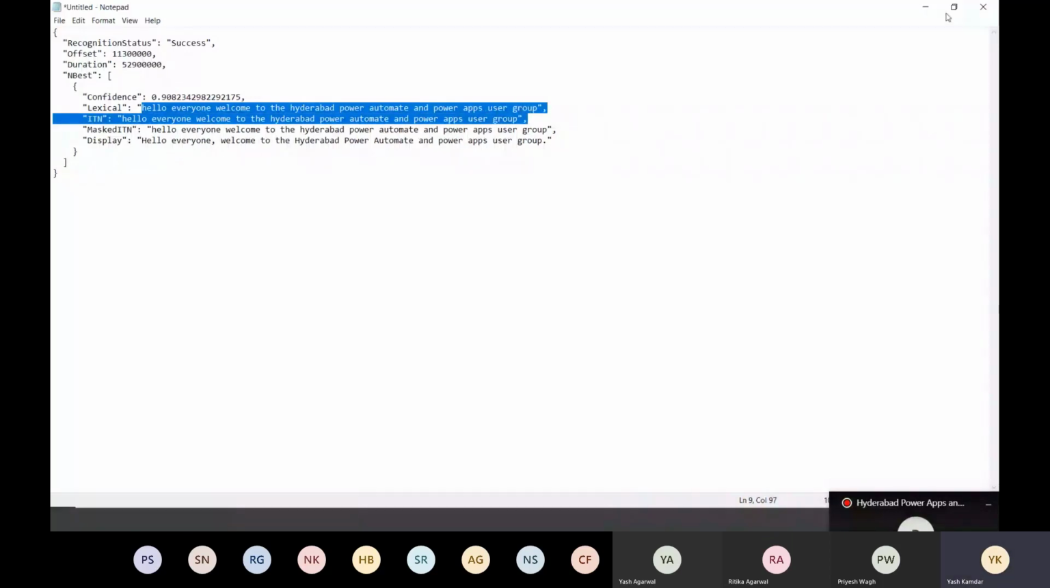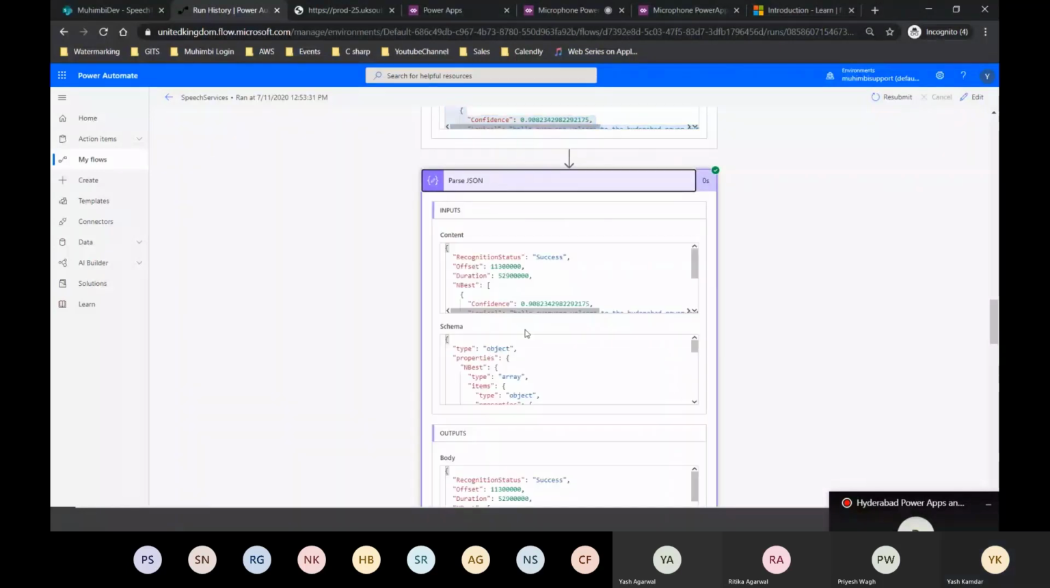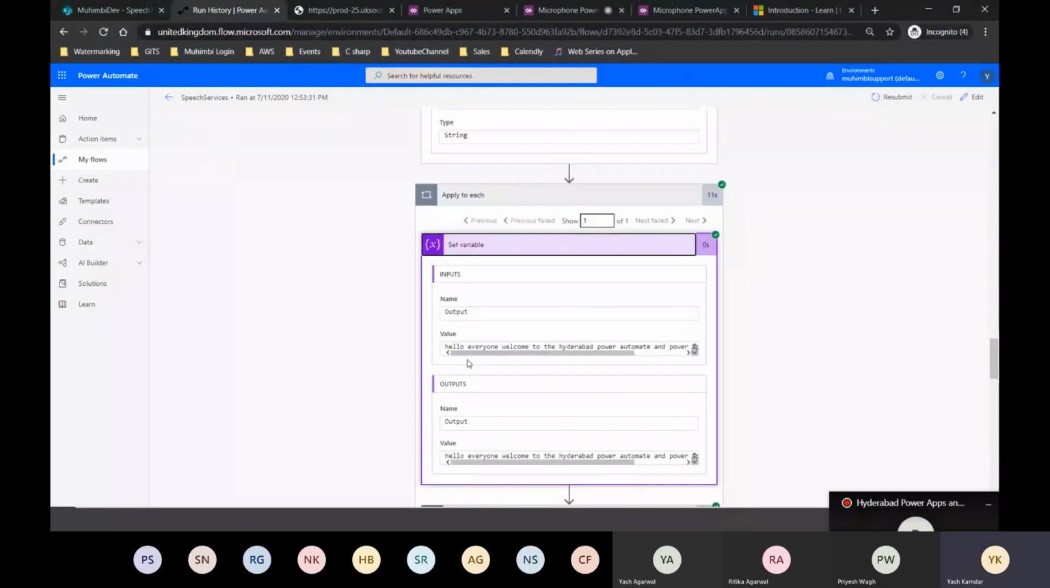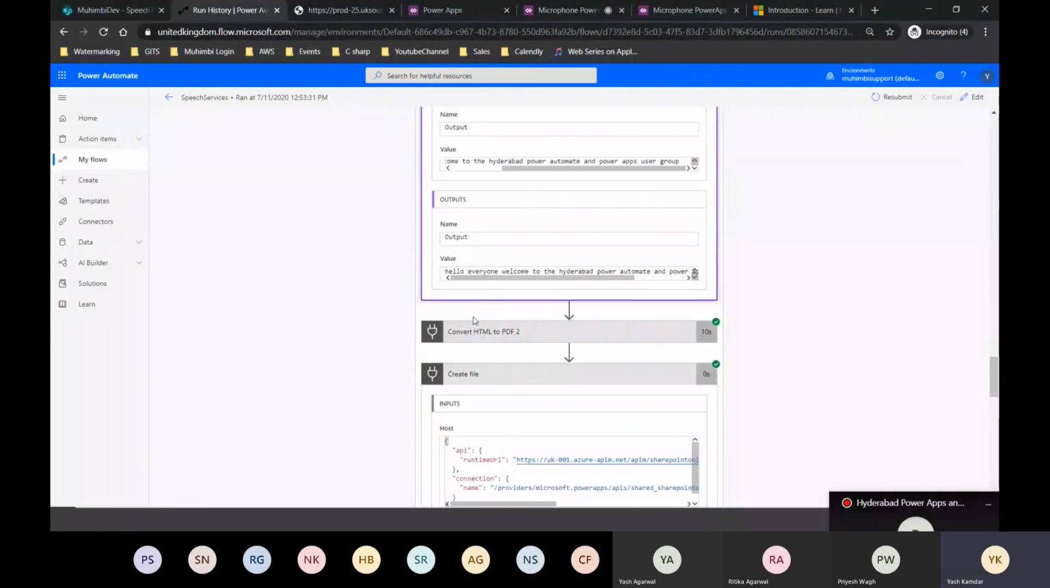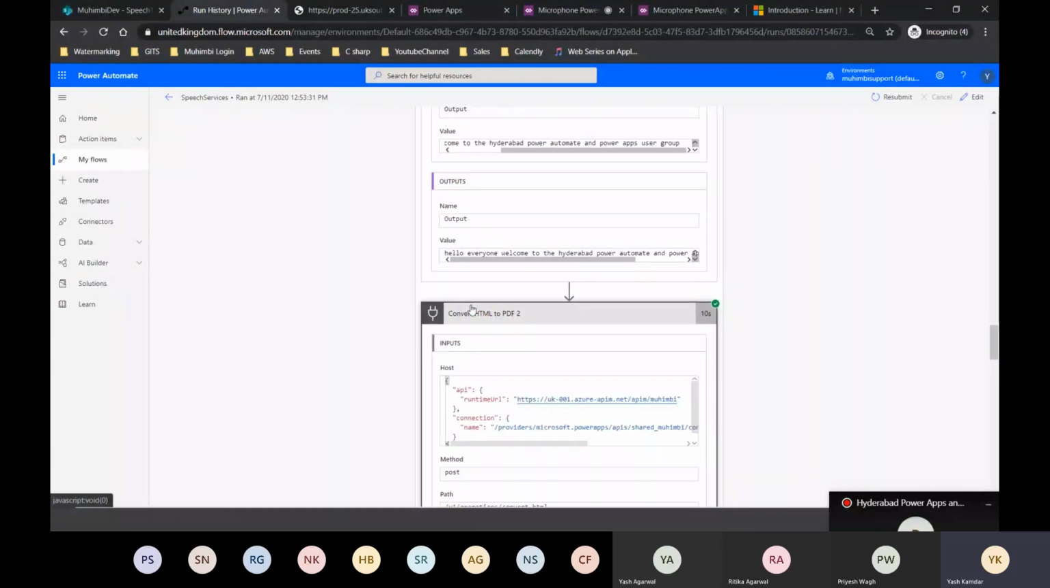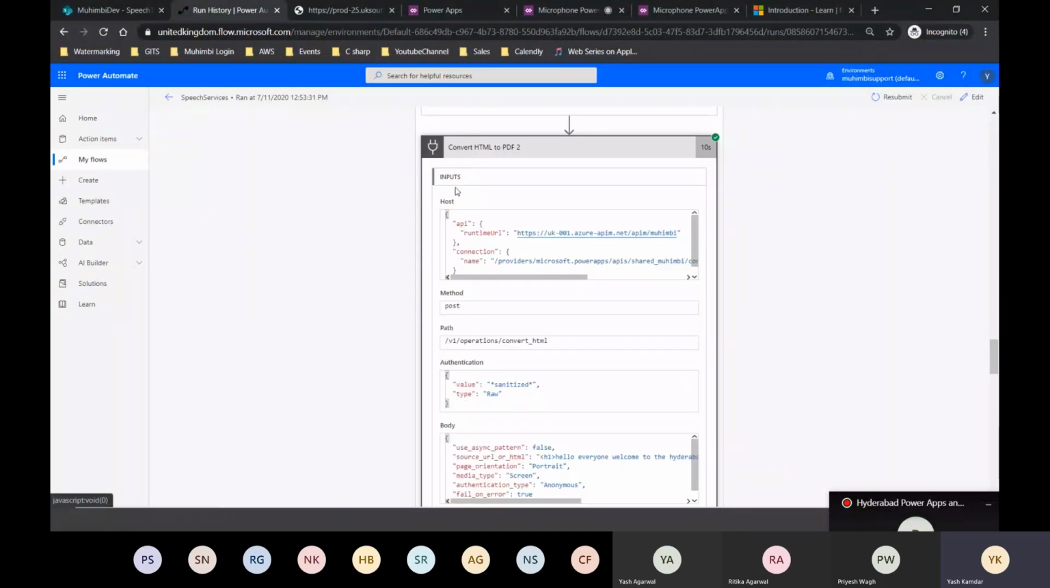And then I'm initializing a variable so that I can store this output. I'm just setting it with the lexical value, right? And then I have my action native to Muhimbi, which is called convert HTML to PDF. Now this I will show you by editing. I hope the flow was clear. It's a very simple flow.